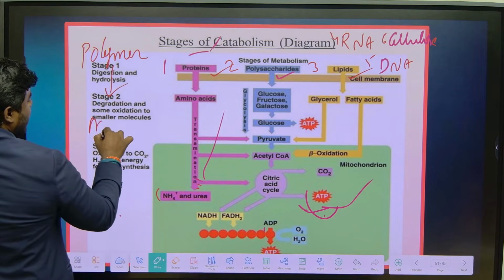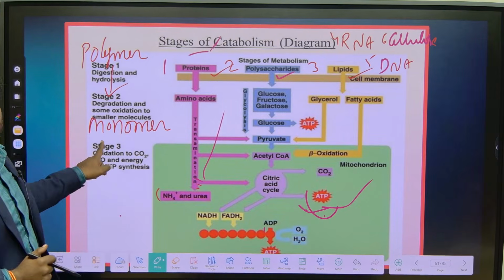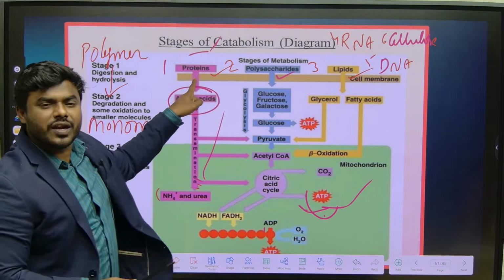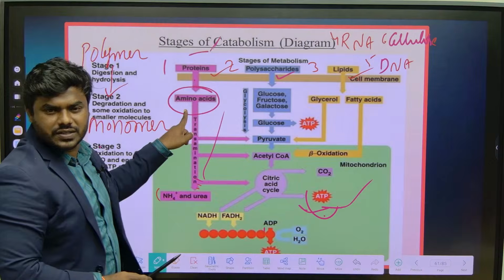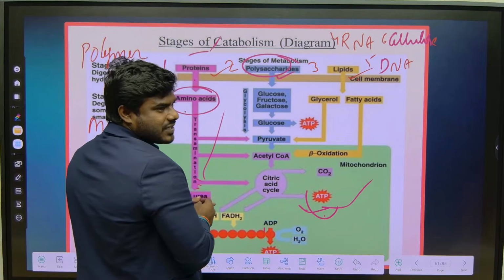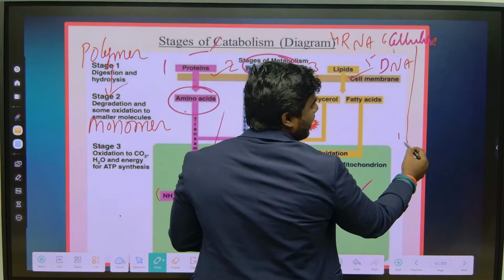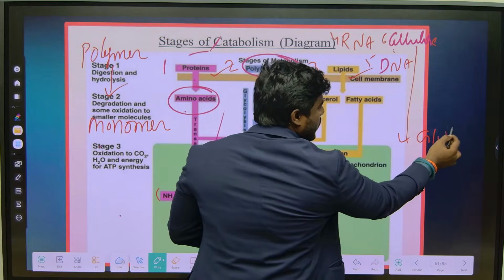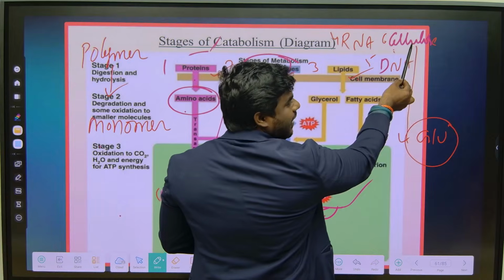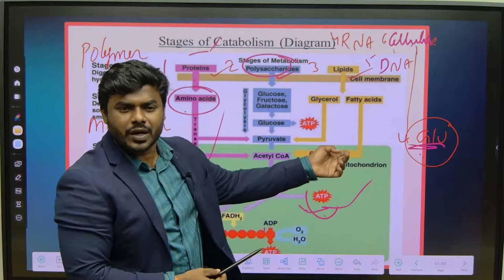Very good. Polymer formed from many monomers. Simple. Protein made up of what? So definitely protein is polymer made up of monomers. Polysaccharide, take an example of polysaccharide: starch. Cellulose is generally made up of what? Glucose. Many glucoses combined together and giving rise to the cellulose. So cellulose is a polysaccharide, nothing but polymer made up of monomers, which is the glucose.